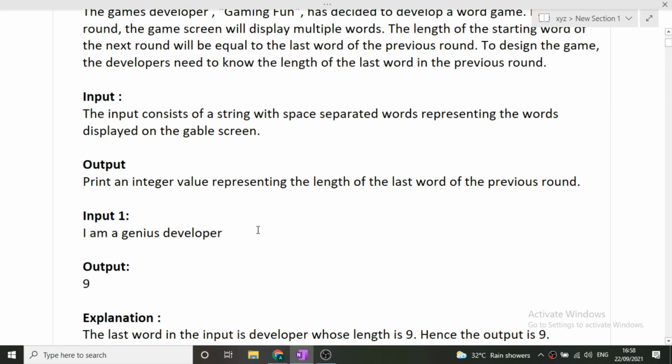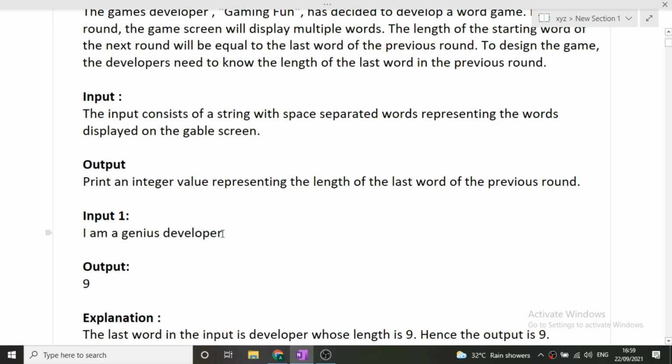Now I know this question is very easy, but there are certain test cases which you will not be able to clear. Why? Now see, this is a simple string, that is I am a genius developer. Here the last word is developer. Now we can simply run a while loop starting from the end, and we can start counting the characters till we encounter a space. So the number of characters till we encounter this space is 9 only.